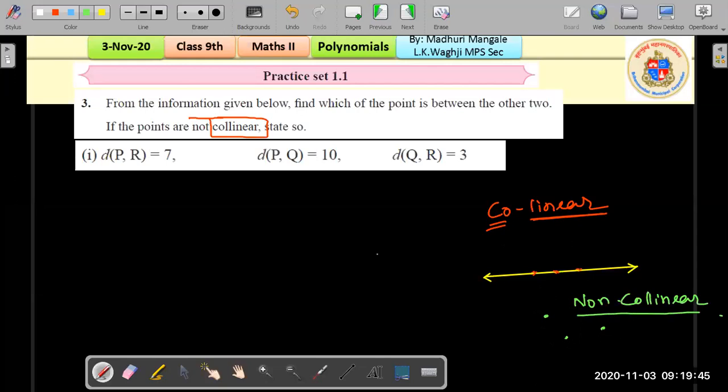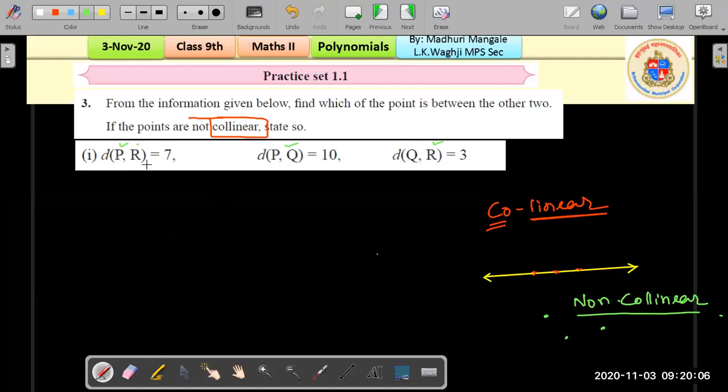Non-collinear points. Okay. So for this question, we have to first check which point lies between which. The 3 points are P, Q, and R. We have to check if these 3 points lie on a line or not. Okay, so let's begin with this question.